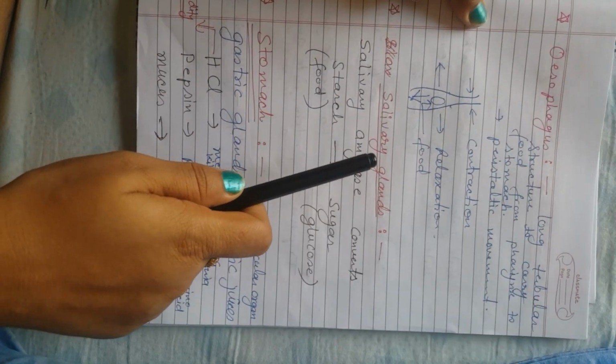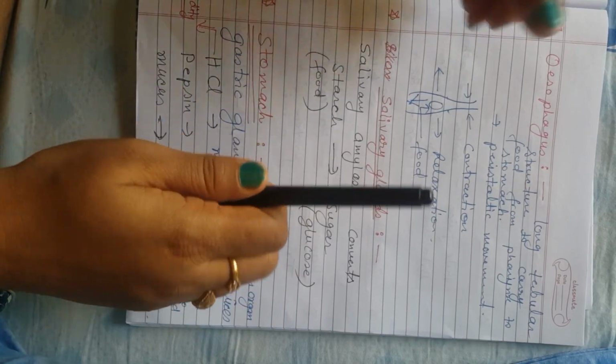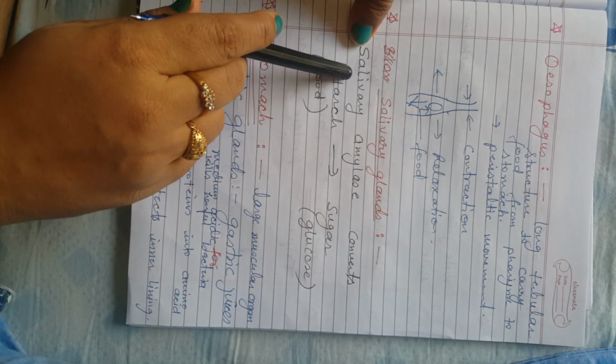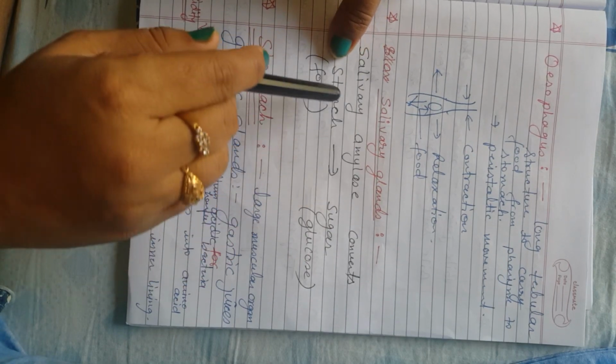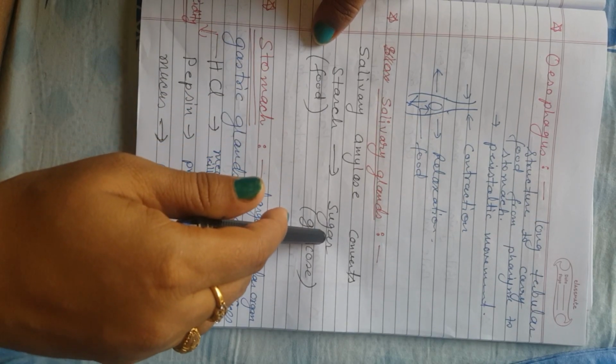So, what does it do? Salivary glands secrete salivary juices or salivary enzymes, which is known as salivary amylase. This salivary amylase converts the starch present in the food into simple sugar.